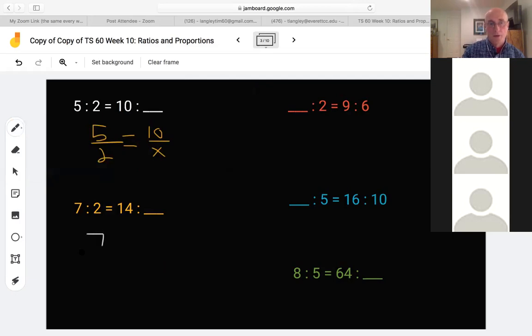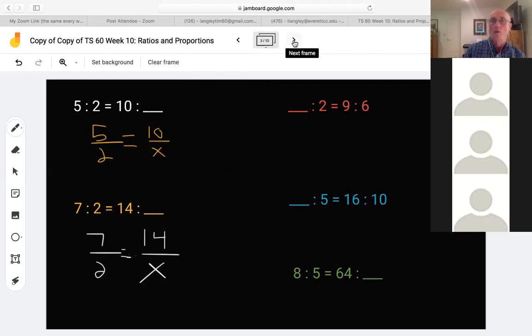The ratio of 7 over 2 is equal to the ratio of 14 over what? And you can solve for x. That should be an equal sign there. I'll call it x again. So 7 times 2 is 14, so 2 times 2 is 4. Sometimes you can do it in your head like that. I hope you can make sense of that. Look, this became that by multiplying by the same number, so if I do the same to the bottom or to the top, then I will be able to solve it.